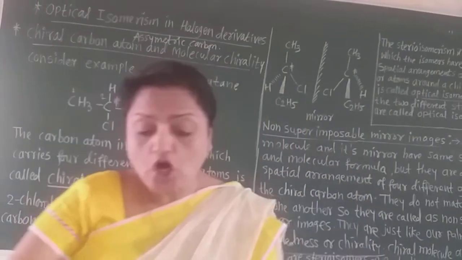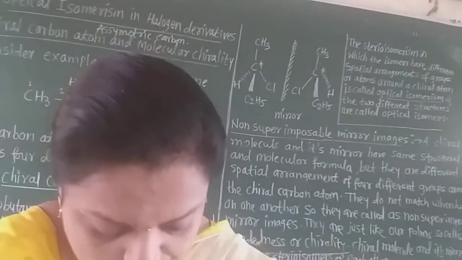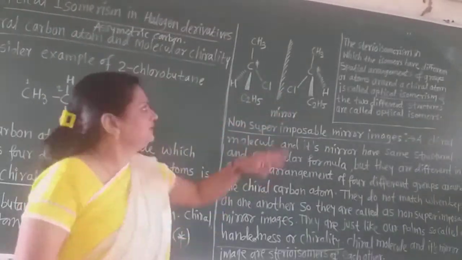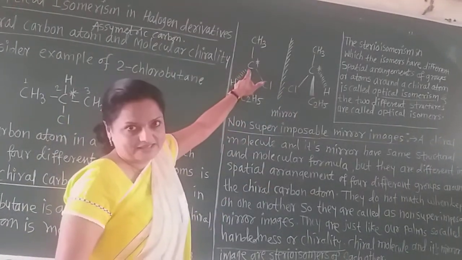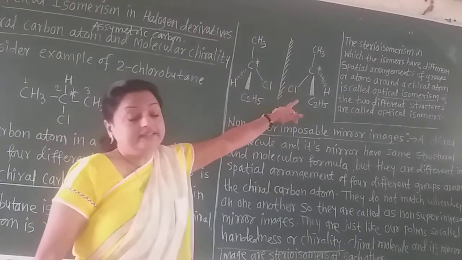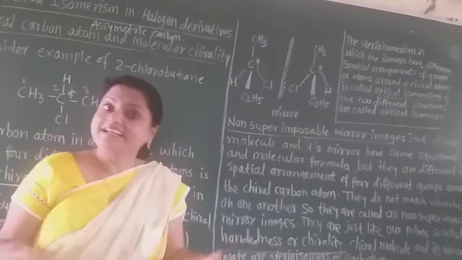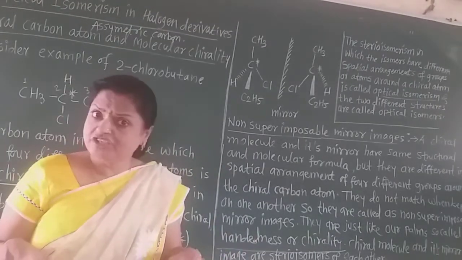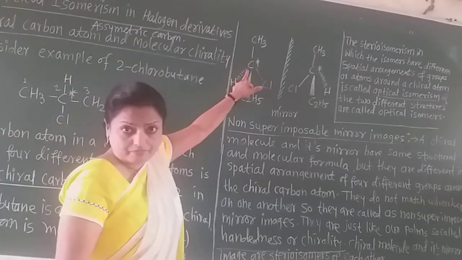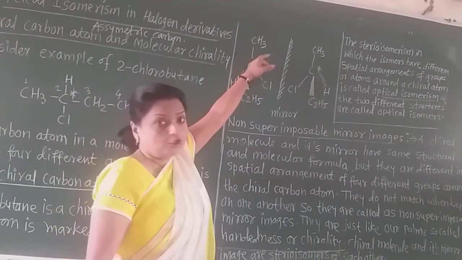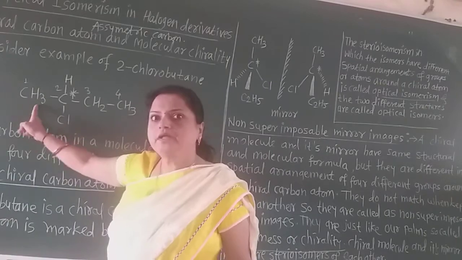Now let us draw the mirror images of this 2-chlorobutane. I draw this, the second carbon here. Remember students, in the 11th standard we learned such structures, which are called tetrahedral or 3-dimensional structures. Now this second carbon has one group, the methyl group here.